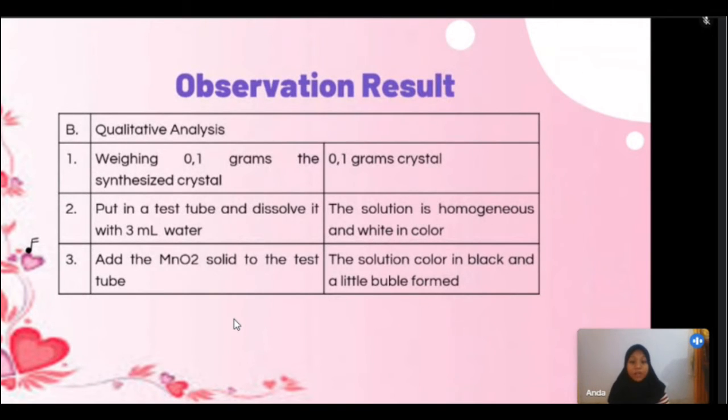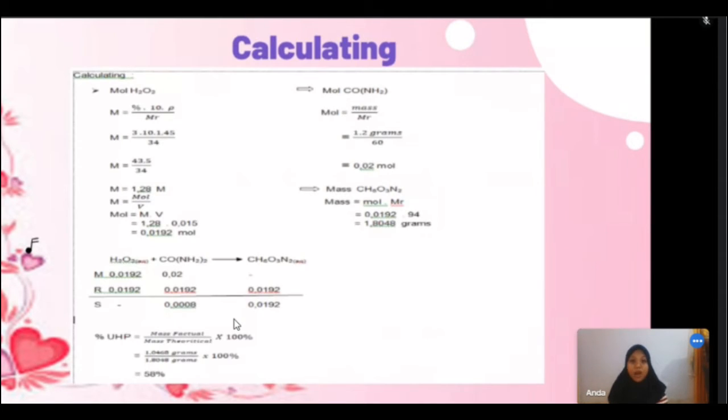Observation result, qualitative analysis. This is my picture. And you look, this is the picture. Calculating, and in the picture, this is it, and you look at picture 1.